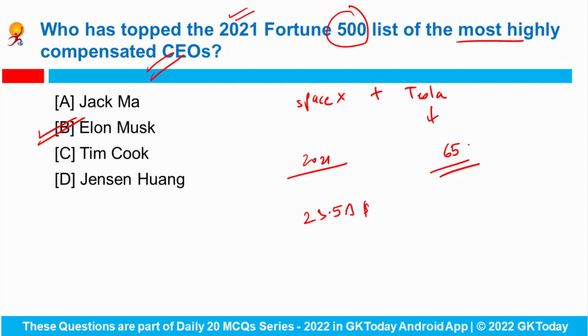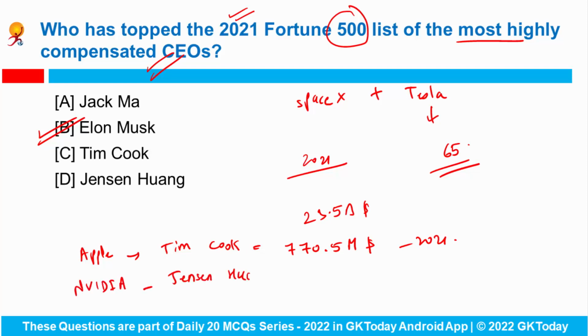And talking about Apple CEO Tim Cook, he has received $770.5 million in 2021, and the NVIDIA chief Jensen Huang has received $561 million in 2021. Okay, so overall Elon Musk has topped this particular ranking.